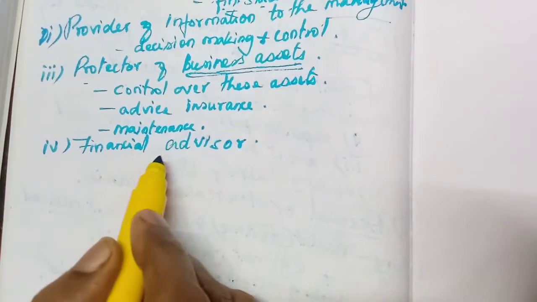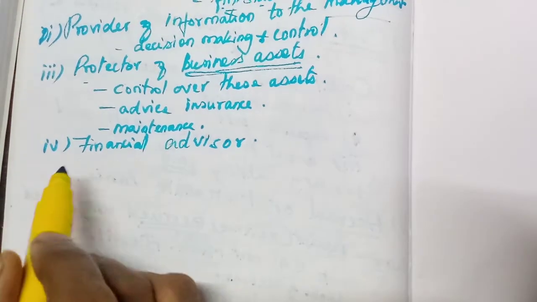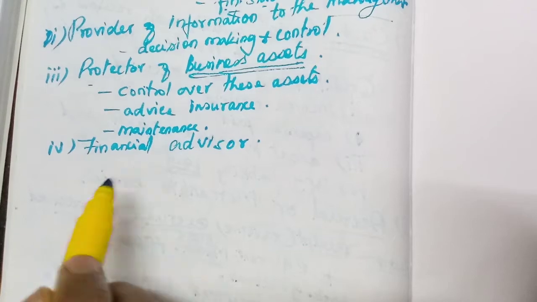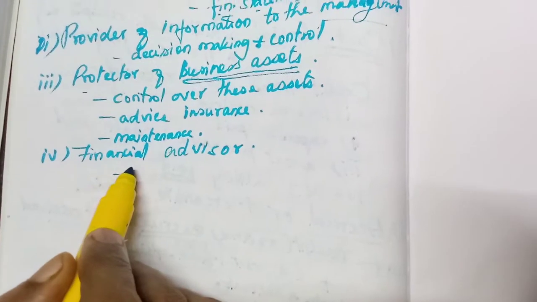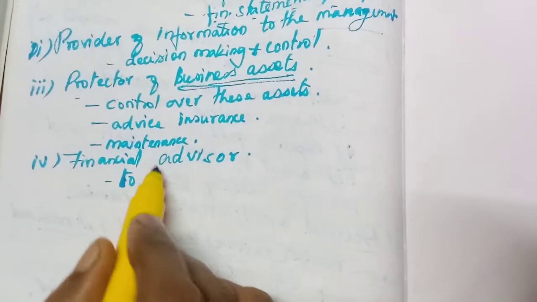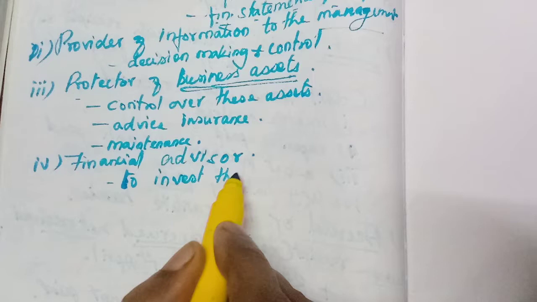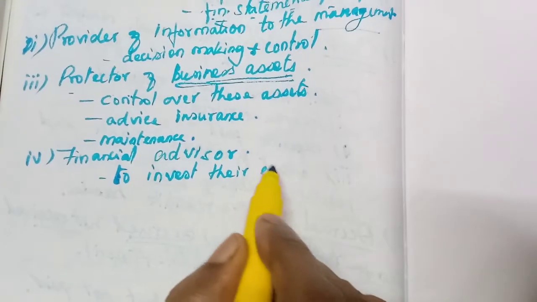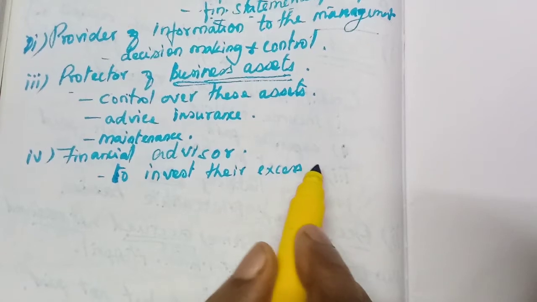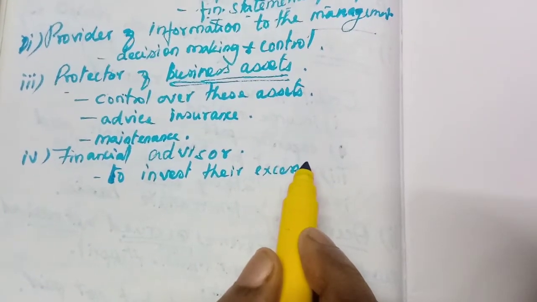Since he is maintaining the books of accounts, he may know how much profit that business concern is earning. So he can advise the management to invest the excess money, their savings, in development projects outside or inside the organization.